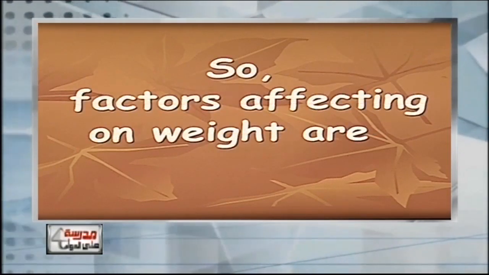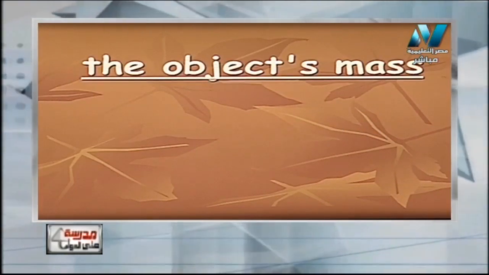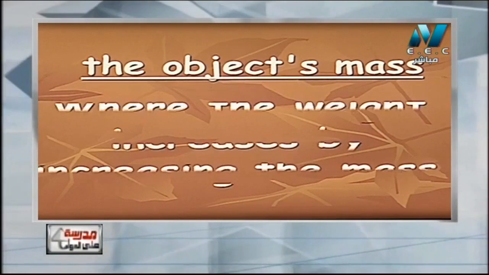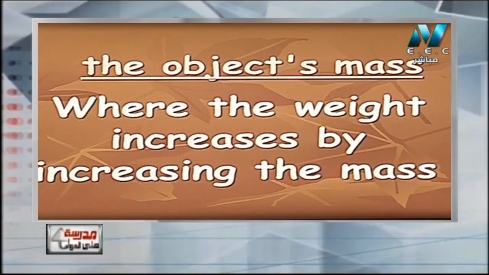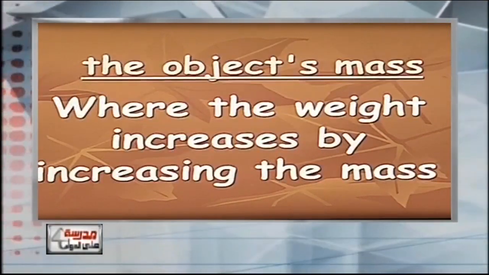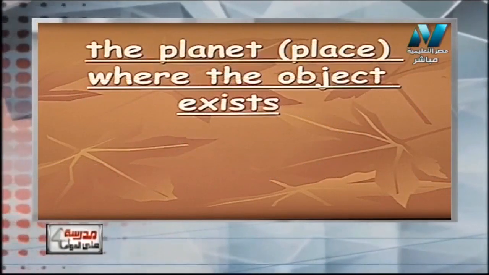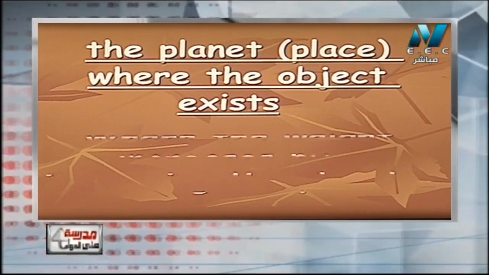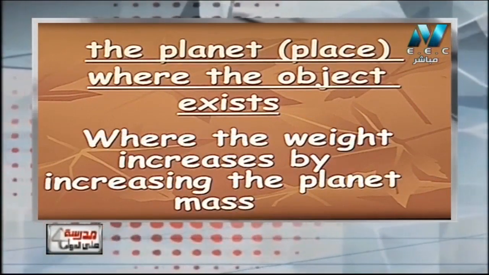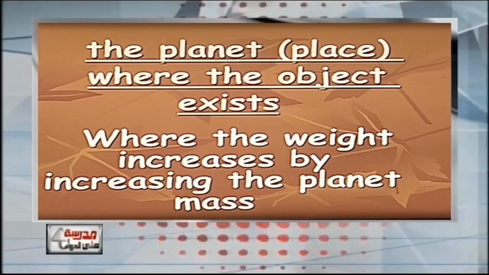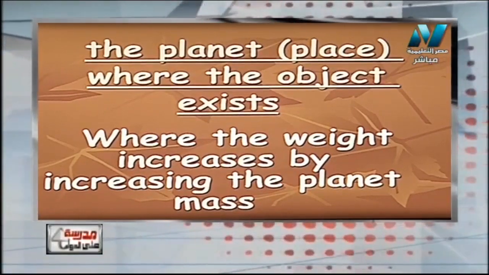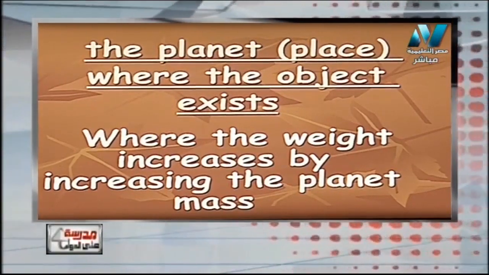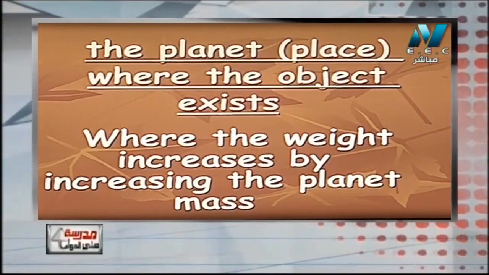Now, the factors affecting weight. We have many factors, such as the object's mass, which we said a little while ago: weight increases by increasing the mass. Another factor is the planet or the place where the object exists, where the weight increases by increasing the planet mass. Weight always increases the greater the mass of the planet. For example, would the weight be greater on Jupiter or Earth? Sure, Jupiter. Why? It is bigger, so it pulls with a greater force.